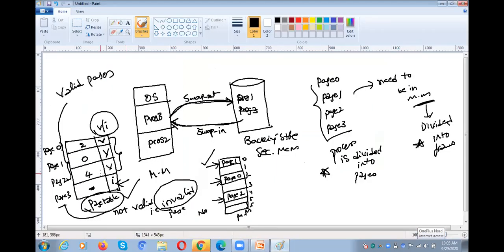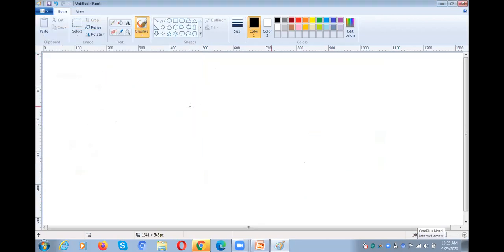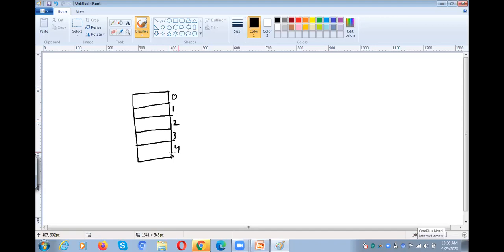In our example also, page 3 is not available in the main memory. Initially we want to execute page 3 now. Page 3 is not available in the main memory, so it is invalid. All the pages are in the secondary memory. Let me draw it for you once again. These are the pages. This is the main memory, frames 0, 1, 2, 3, 4. These are the frames.